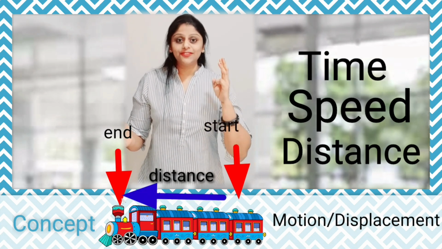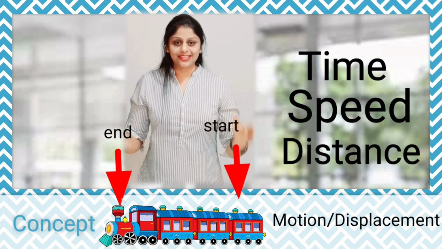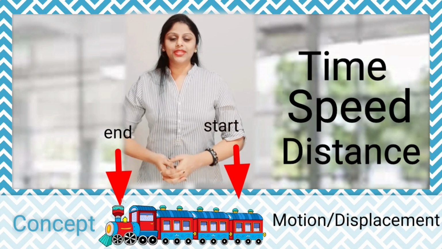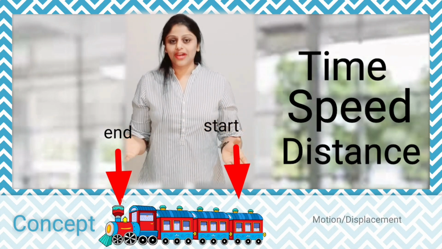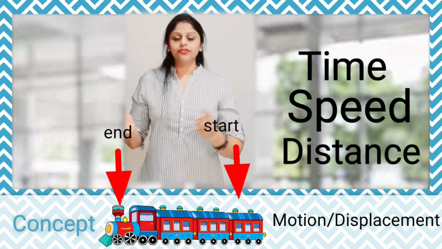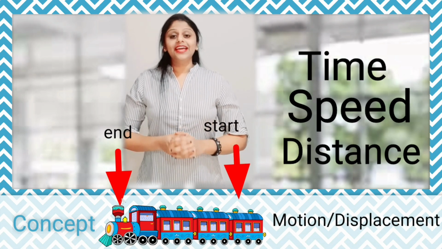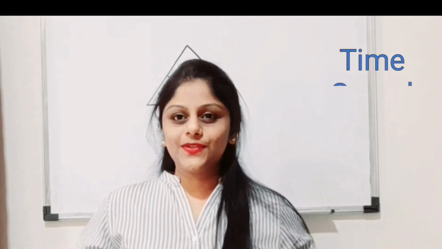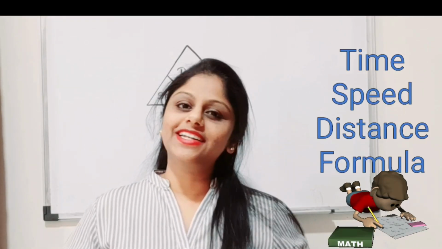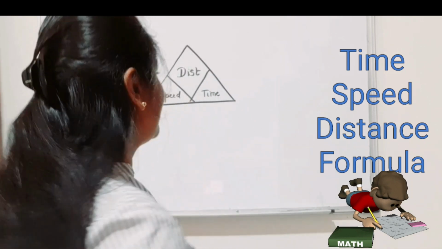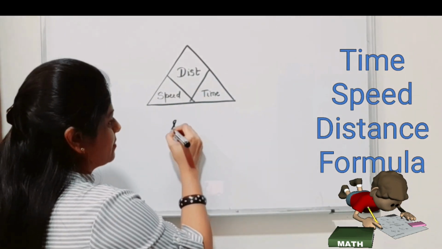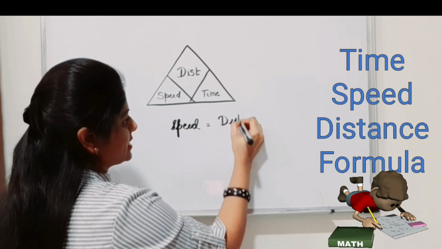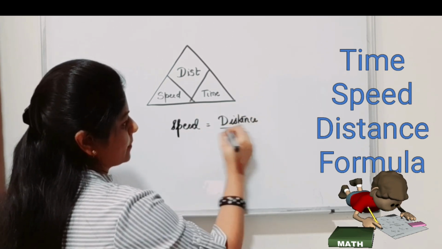Therefore we have three quantities here: speed, distance and time, and all three come from the displacement or motion of an item. Therefore these three are interrelated. So how are they interrelated? Let's see the formula. The formula of distance, speed and time is very simple. The basic formula that we have to remember is speed is equal to distance upon time.